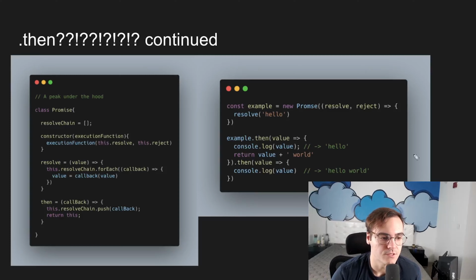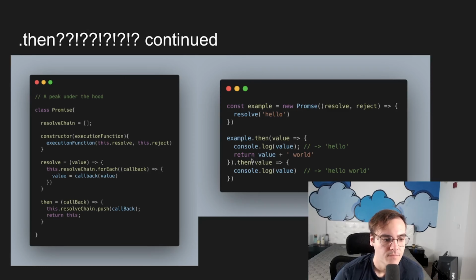Here's the big difference though. Although it behaves the same when we're returning this primitive value of just a string here, if we were to return another promise, the .then handler is not going to return a new promise and then nest the promise that we returned inside of it. Instead, it's just going to return the promise.